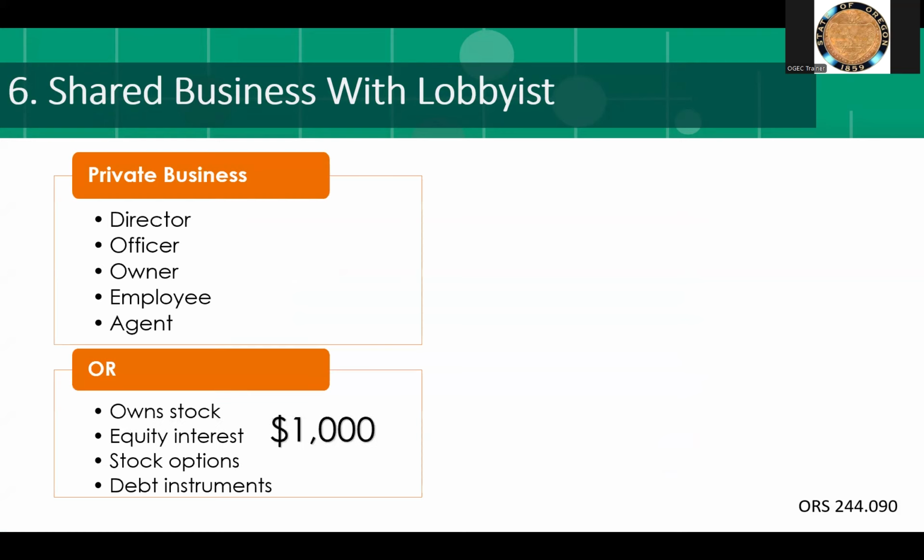It also includes, for a private business or closely held corporation, a business with which you are associated. You, the public official, or your household members must be a director, officer, owner, employee, or agent, or you or your household members own or have owned stock, another form of equity interest, stock options, or debt instruments worth $1,000 or more in that privately held business at any point in the preceding calendar year.